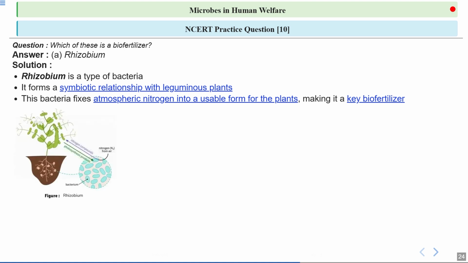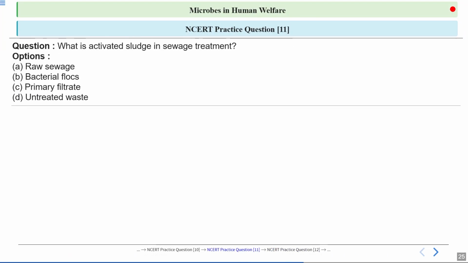You can see in this image, this is an image showing you Rhizobium. You can see Rhizobium living in the root nodules of the leguminous plant. So they form root nodules here and they live inside these root nodules. This is a symbiotic association. Okay, this is clear. Now let's move on to the next question. Next is, what is activated sludge in the sewage treatment?